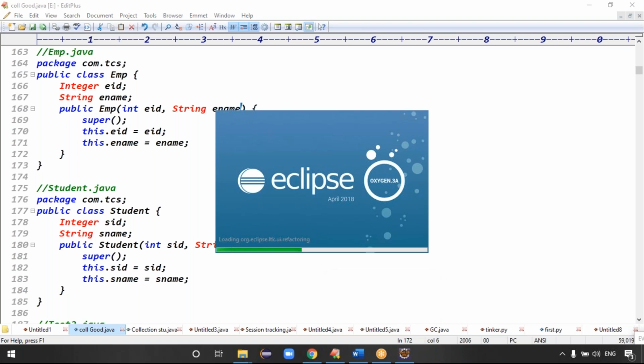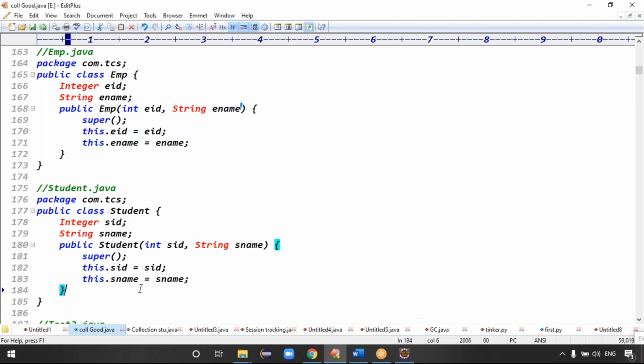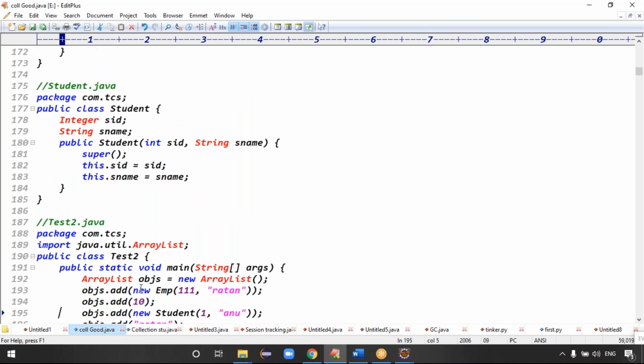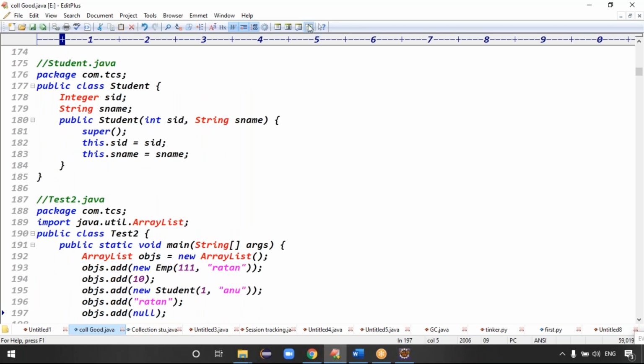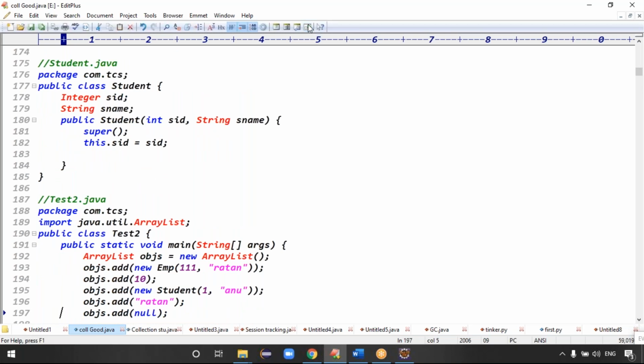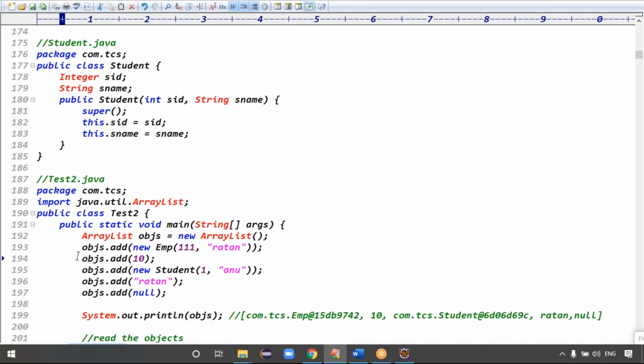Multiple files are open, so Eclipse is taking time. Yes, the student class is there, the employee class is there. So let me add those objects into the array list object, guys. Now see this array list. What are the elements my array list contains now?